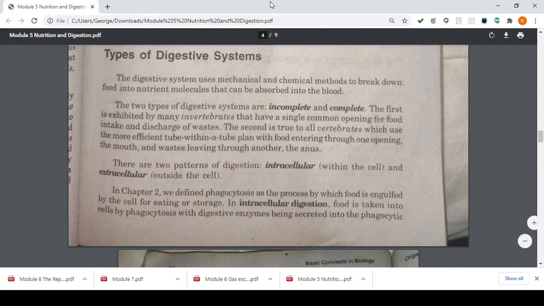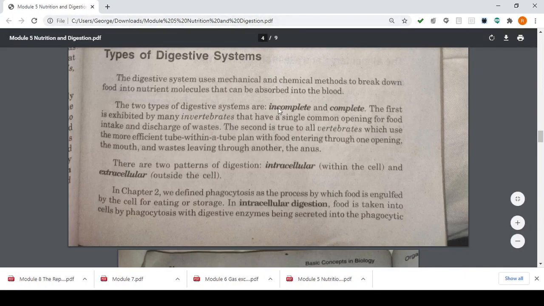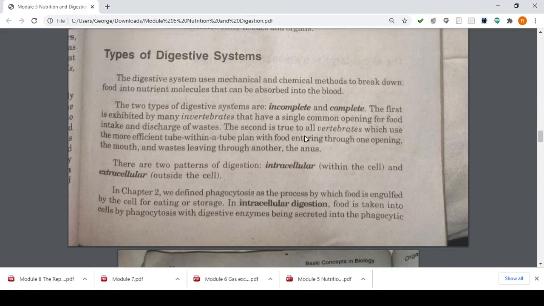So kids, ang invertebrates natin, they are incomplete because they have a single common opening for food intake and discharge of waste. These are ang mayara sang incomplete digestive system. Sinong mayara? Sino ang invertebrates. Meaning, for example, makaon ko sa baba ko, magwa ang ako na tae sa baba ko man. So, these are incomplete digestive system. Sino mayara? Sino ang invertebrates.